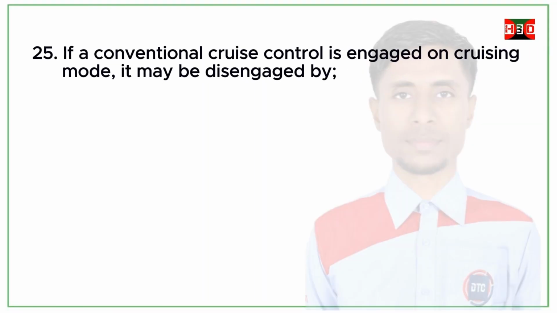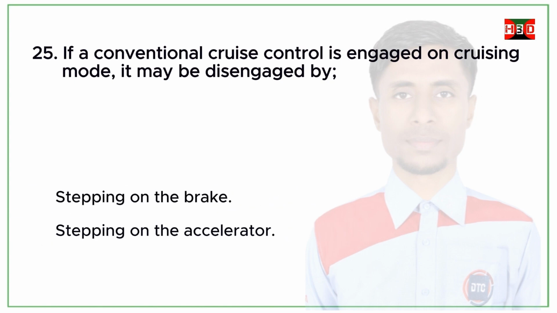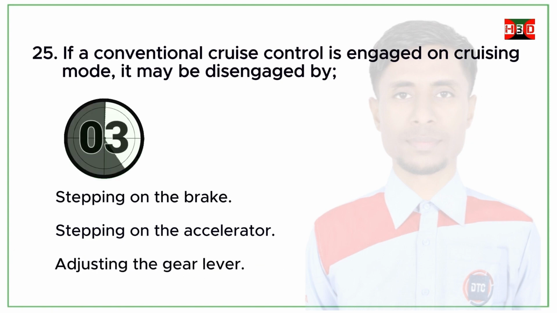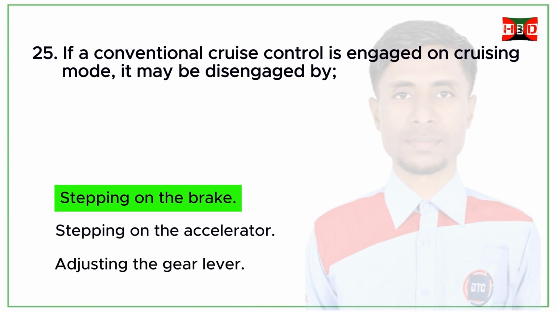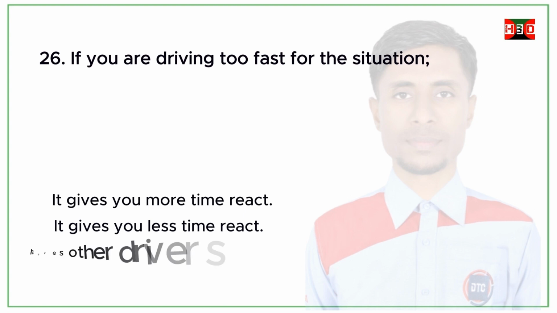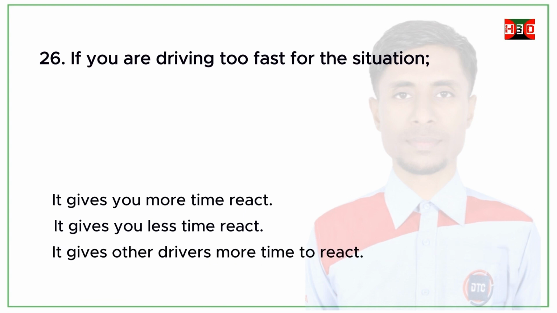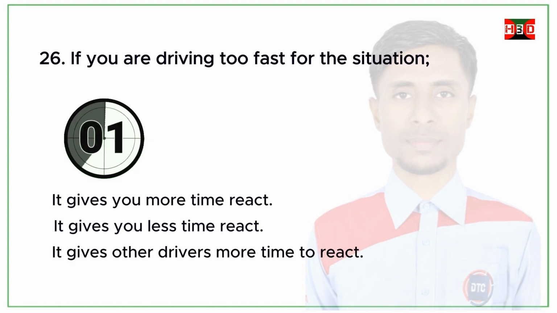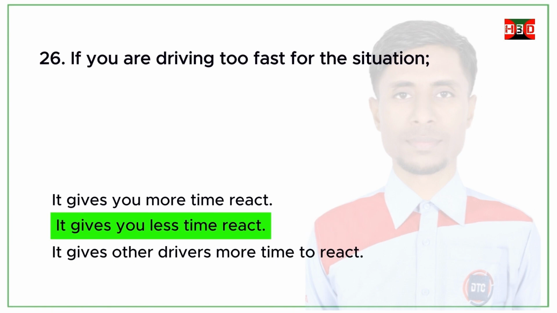If a conventional cruise control is engaged on cruising mode, it may be disengaged by stepping on the brake, stepping on the accelerator, adjusting the gear lever. Correct answer. Stepping on the brake. If you are driving too fast for the situation, it gives you more time to react. It gives you less time to react. It gives other drivers more time to react. Correct answer. It gives you less time to react.